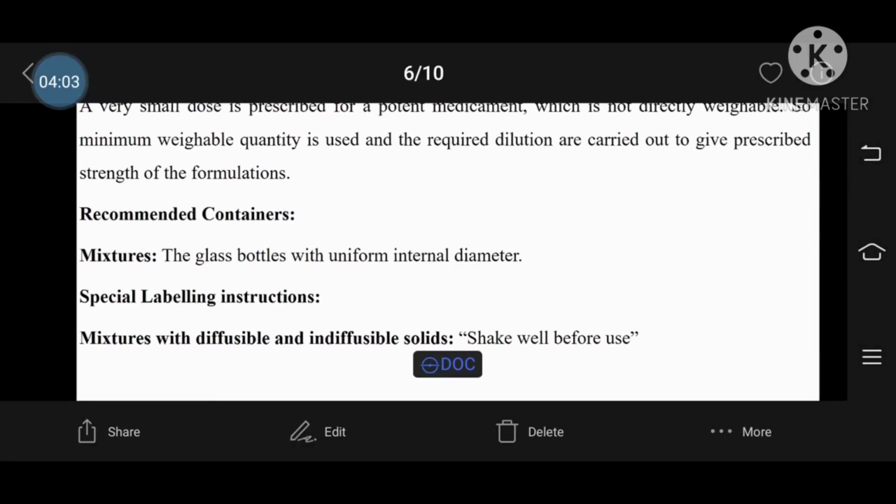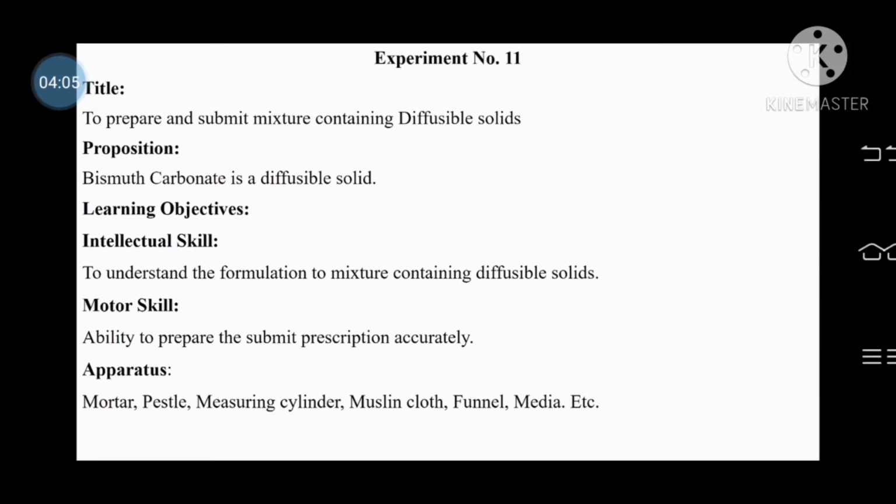Now going to experiment number 11. The title of this experiment is to prepare and submit a mixture containing diffusible solids. In the preparation, bismuth carbonate is the diffusible solid.